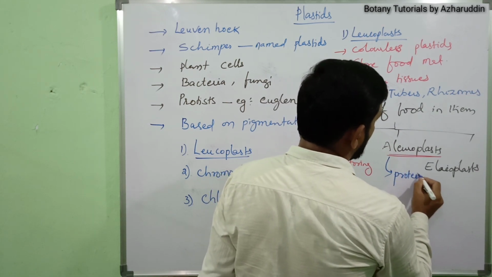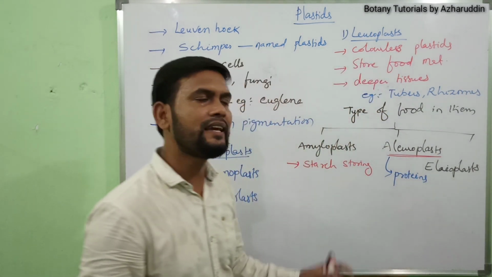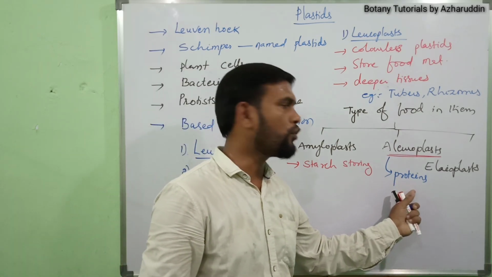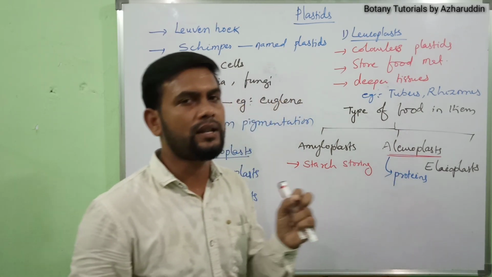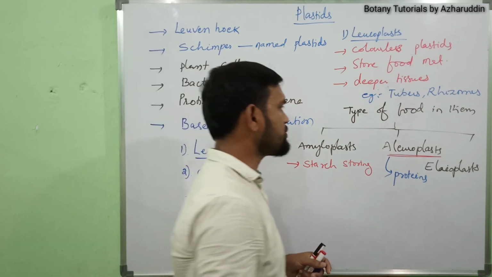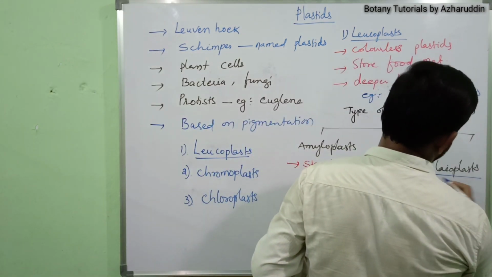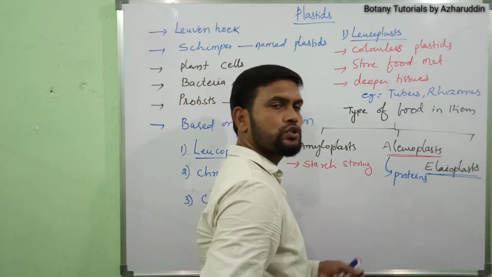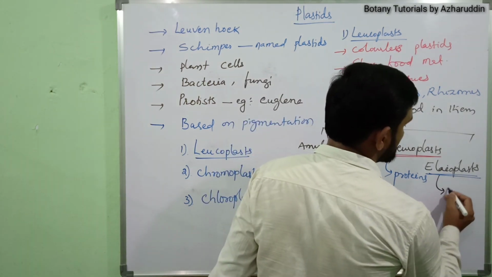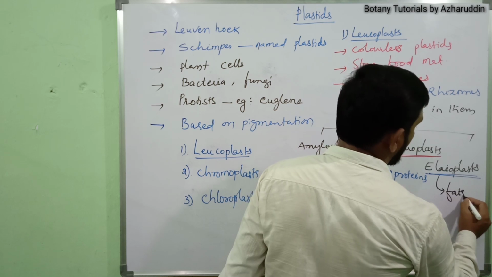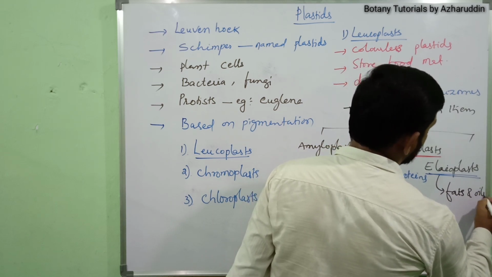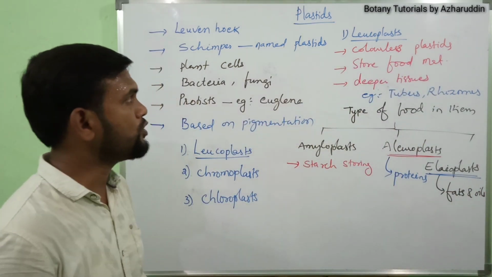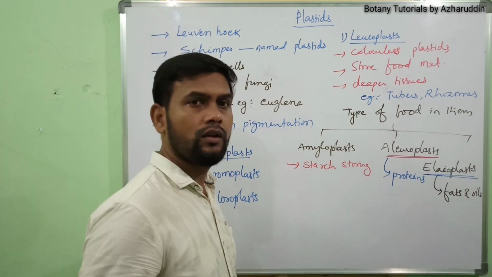Aleurone is a layer which contains protein, found in pulses. Next one is elaioplasts. These plastids store fats and oils. This is about leucoplasts.